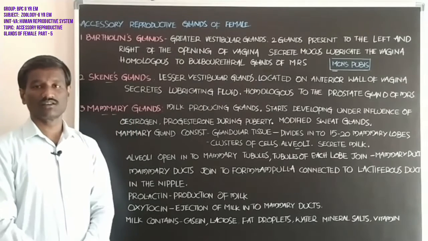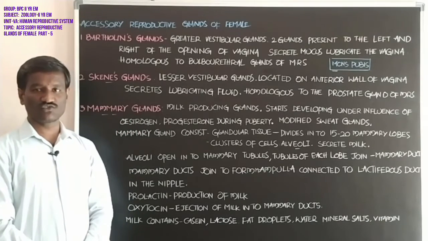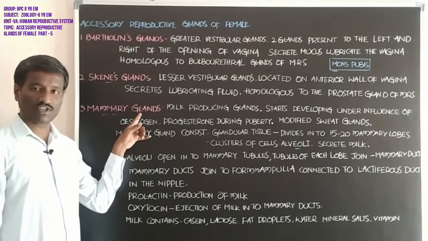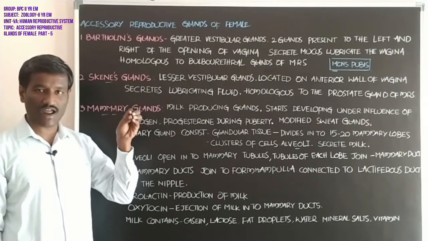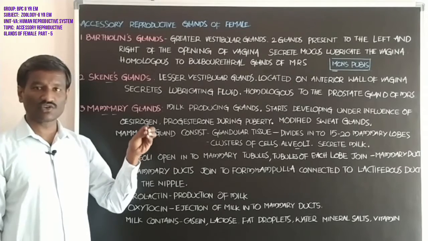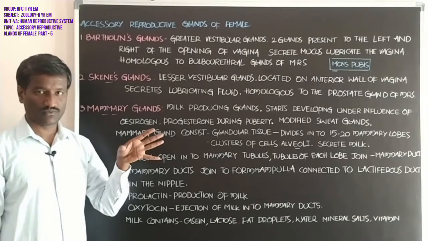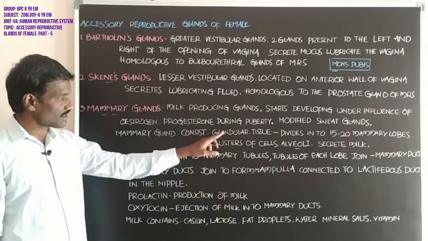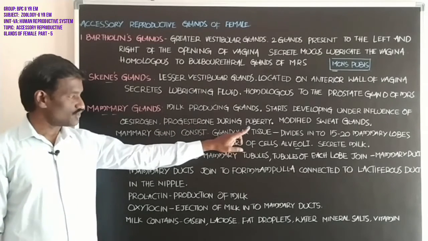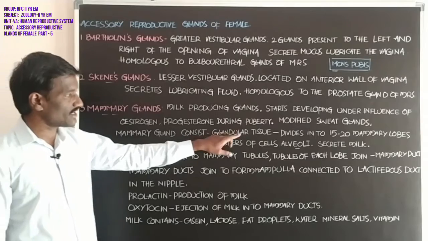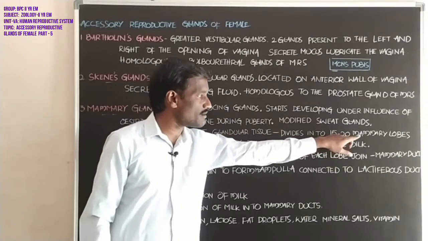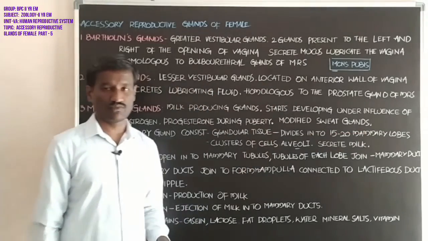Students, mammary glands are modified sweat glands. Each mammary gland mainly consists of glandular tissue, and also fatty tissue. The glandular tissue is divided into 15 to 20 mammary lobes.